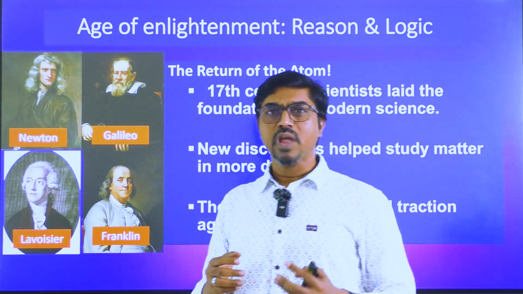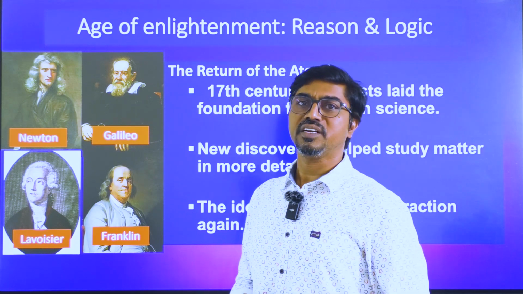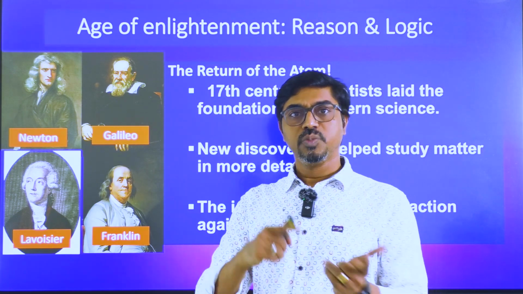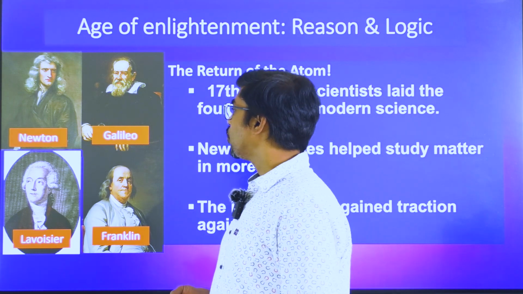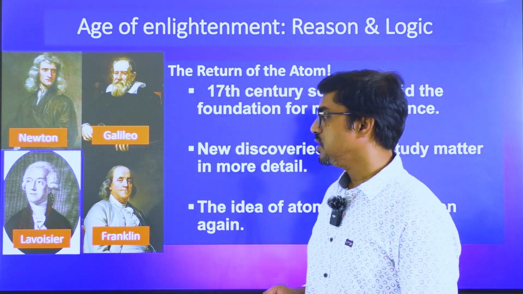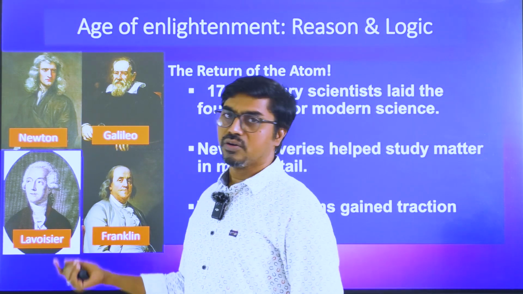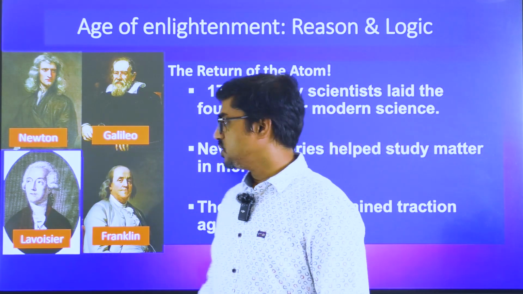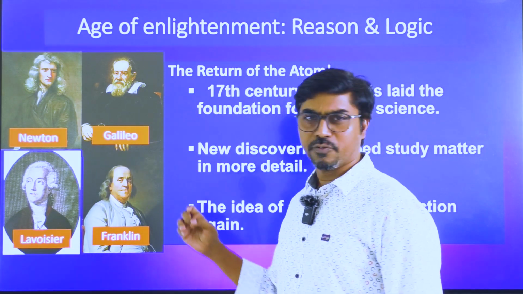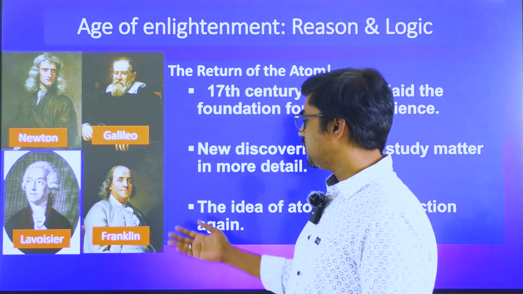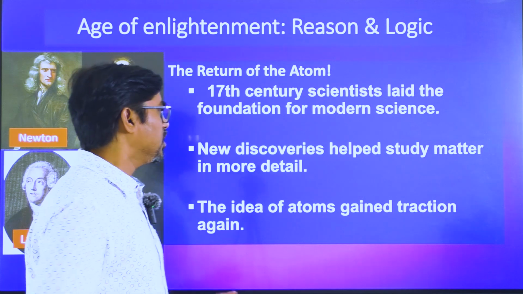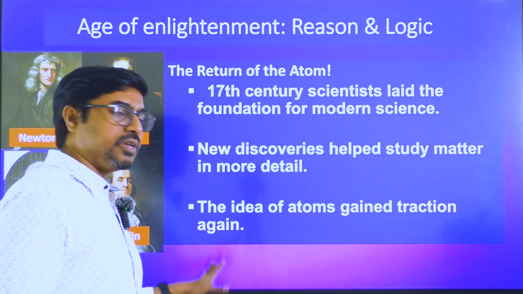Galileo is the one who actually introduced the concept of experimentation. So anything has to be experimentally observed for it to be treated as a truth. That's how he proposed it. And after that, Lavoisier, he is the one who proposed the periodic table. He is considered to be the father of the periodic table. A lot of chemical things have happened. And in the same way Franklin. These are some scientists we are talking about. It's not an exhaustive list, but they are the most important people who worked on it.